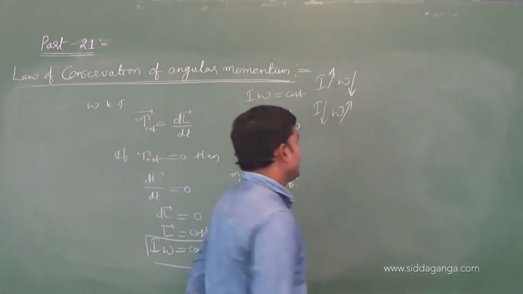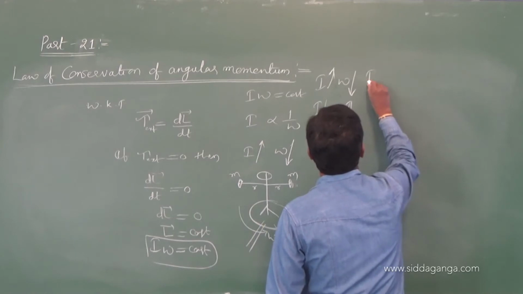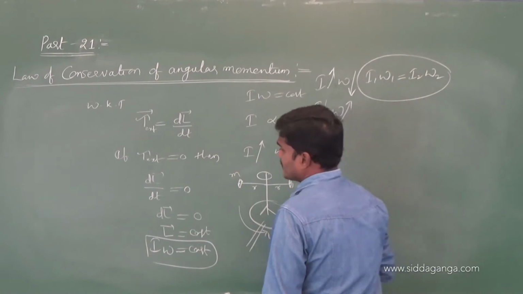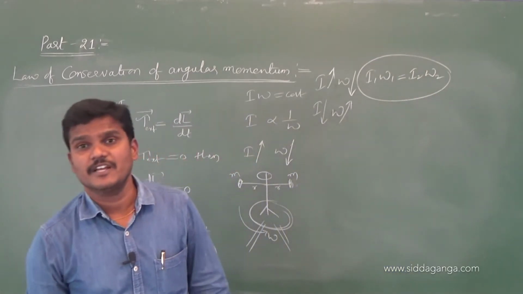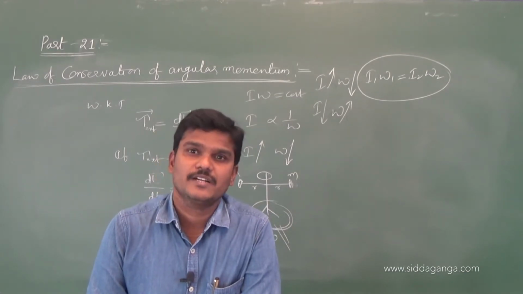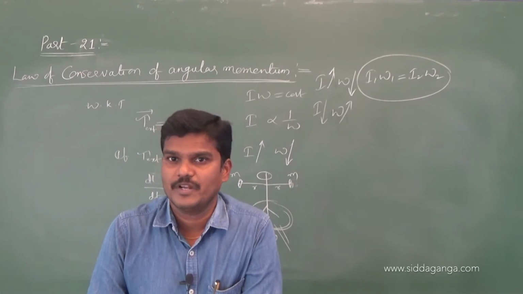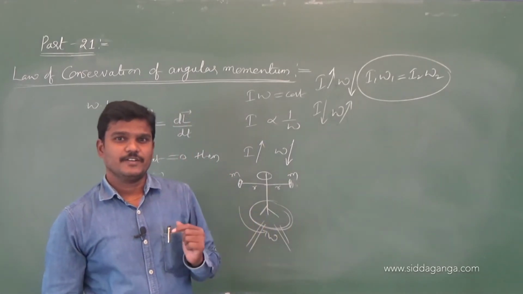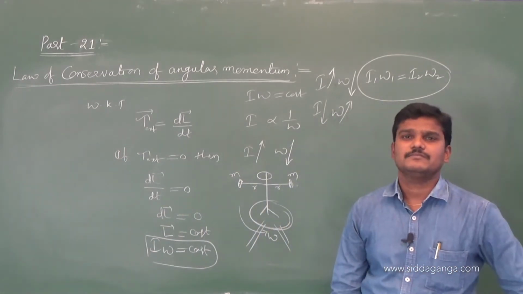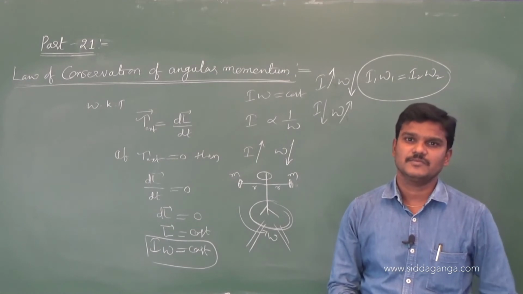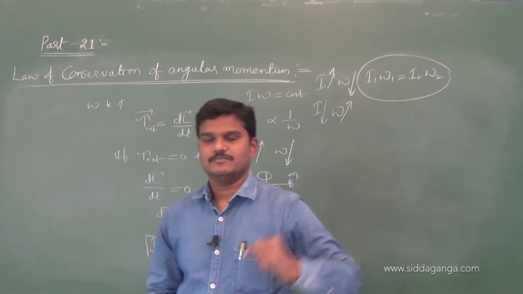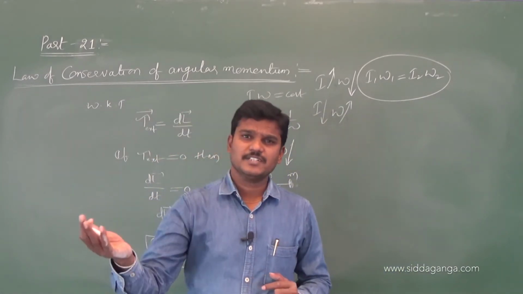And here, I omega is constant. I1 omega 1 we can write as I2 omega 2. If they give two different bodies whose moments of inertia are I1, I2, and angular velocities of rotation are omega 1, omega 2, we can write I1 omega 1 is equal to I2 omega 2. Suppose in a problem they give the radius of the earth changing from r to some other value, maybe it increases or maybe it decreases.